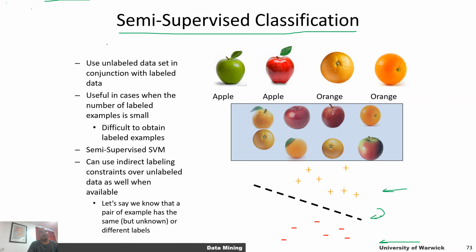And that is the core of what this semi-supervised classification or learning does. So together with a bunch of training examples which are labeled, let's say we have got a data set of unlabeled examples for which we do not know the labels. Now, if we were to use only the labeled examples, we would get a classification boundary indicated by this line over here. But if you look at these examples which are unlabeled, we don't know their labels, let's say shown over here, we haven't labeled them yet.